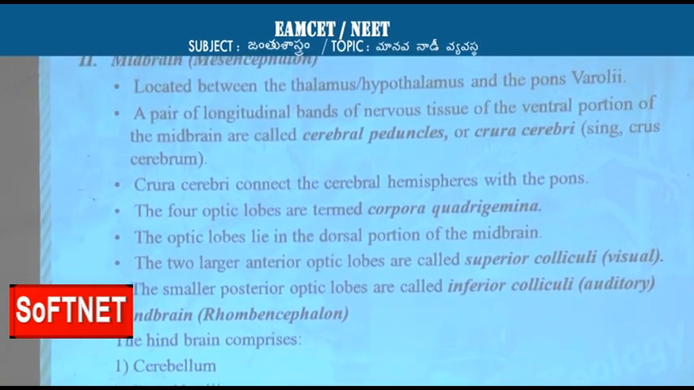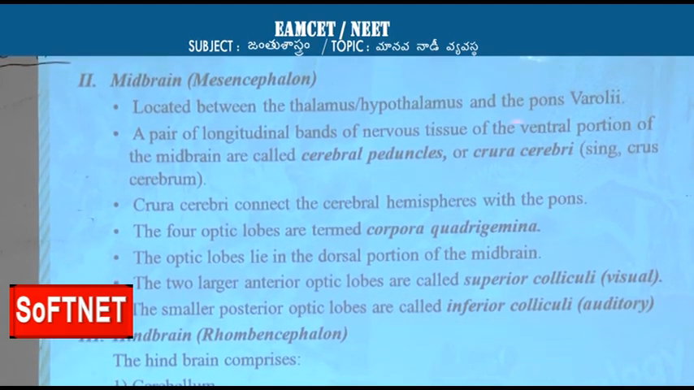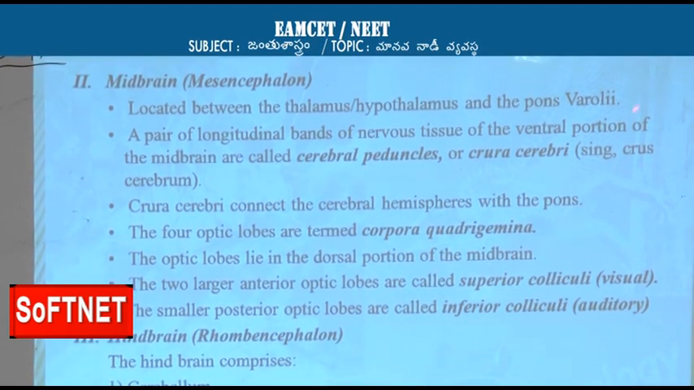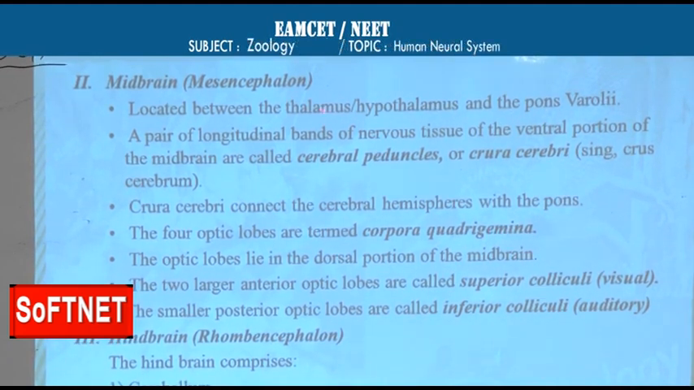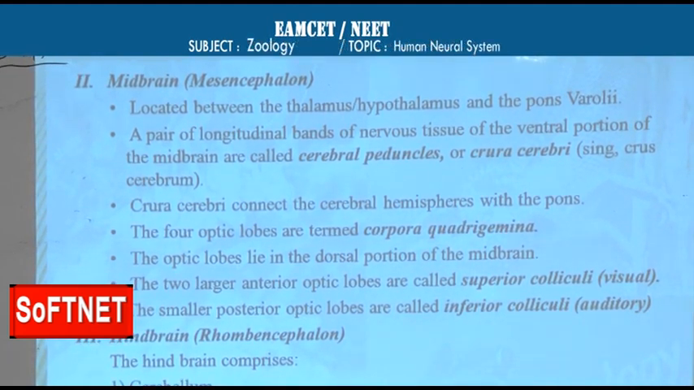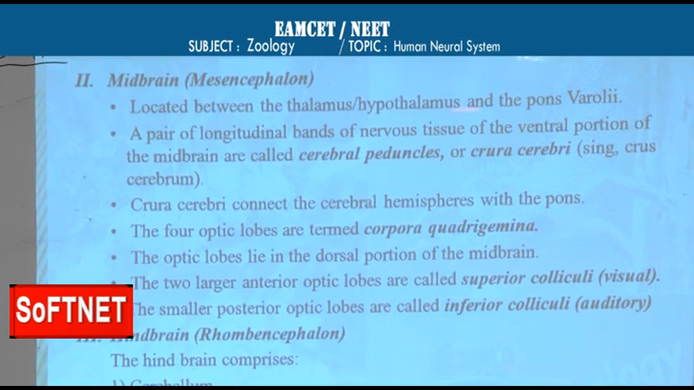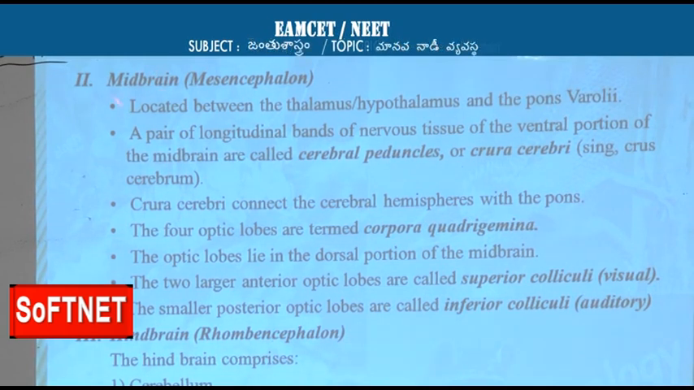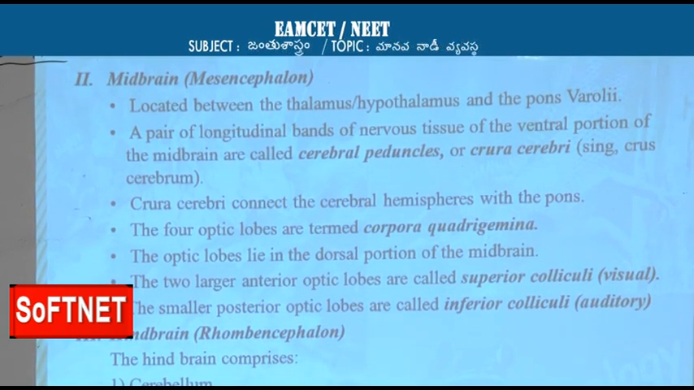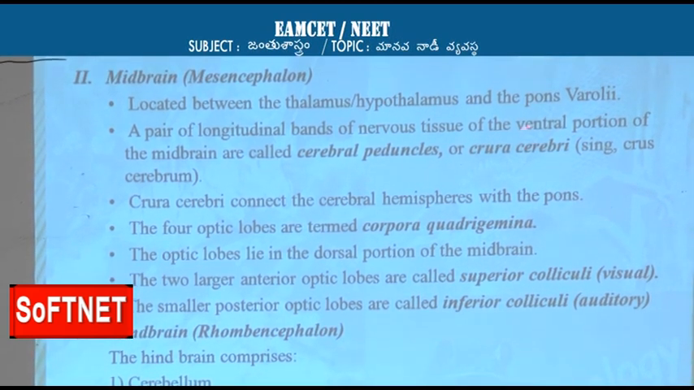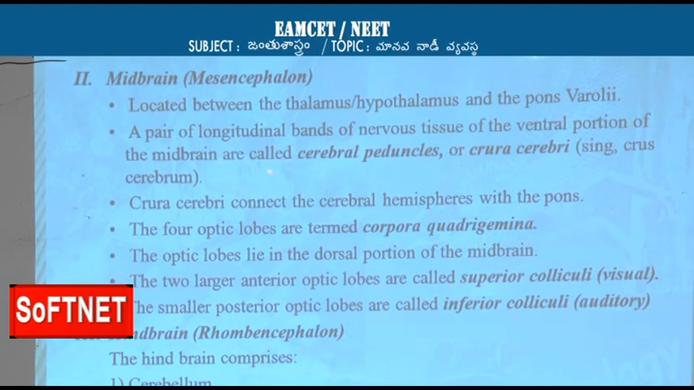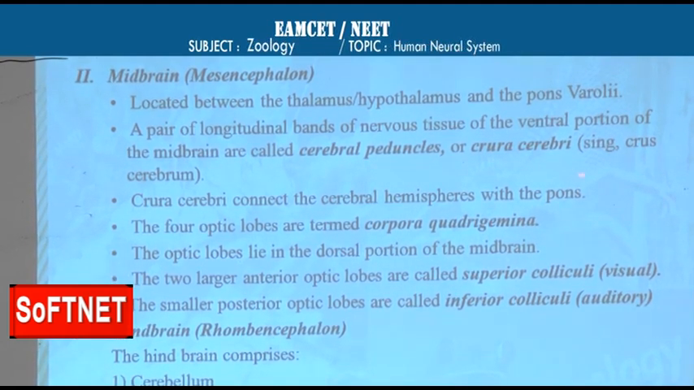So the midbrain is located between the thalamus and pons varolii. Pons varolii is part of the hindbrain, and the thalamus and hypothalamus are part of the forebrain. That means the midbrain is located between the forebrain and hindbrain. Here, a pair of longitudinal bands of nerve tissue on the ventral portion of the midbrain are called cerebral peduncles or crura cerebri.